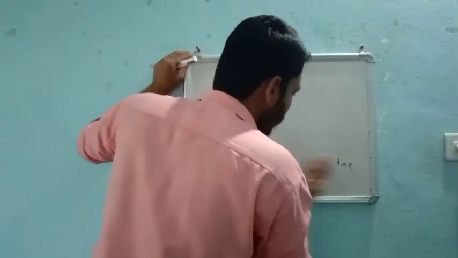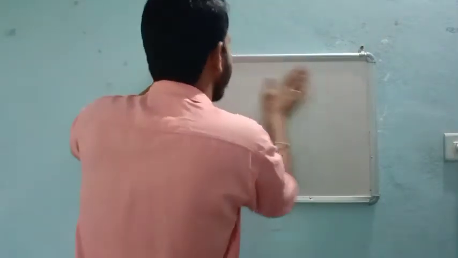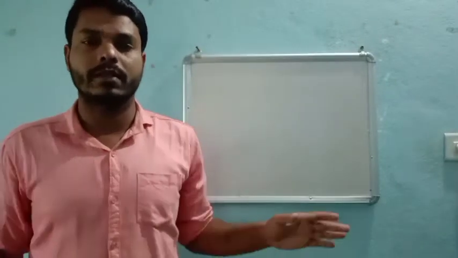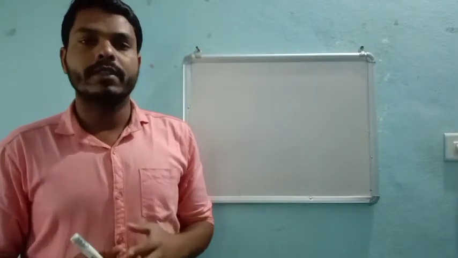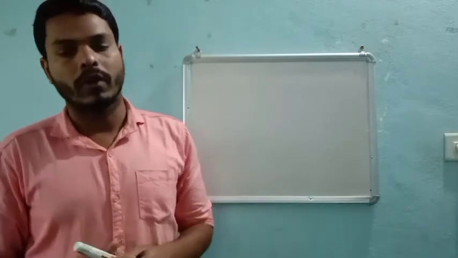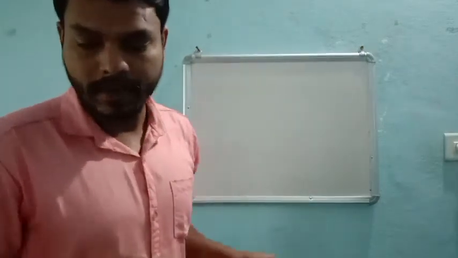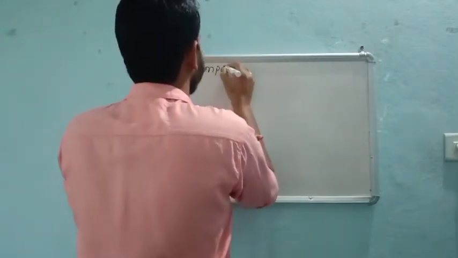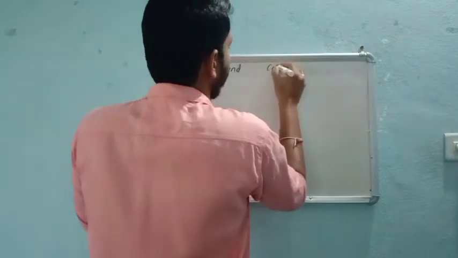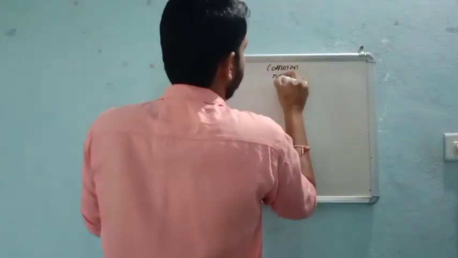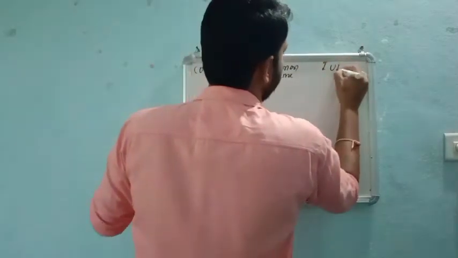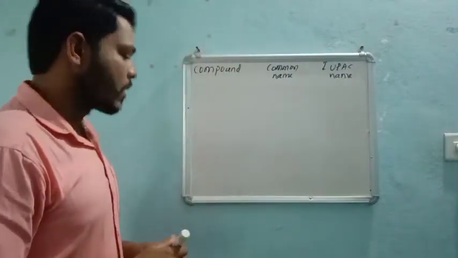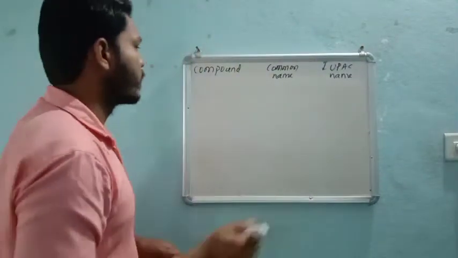So remember, I will give some examples. You try more examples in your book. Why? Because IUPAC nomenclature is very vast, right? If you take a number of examples, then it will look very easy for you. So we will go with one chart: compound, common name, and IUPAC name.